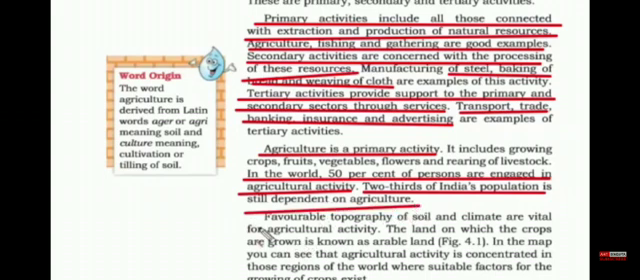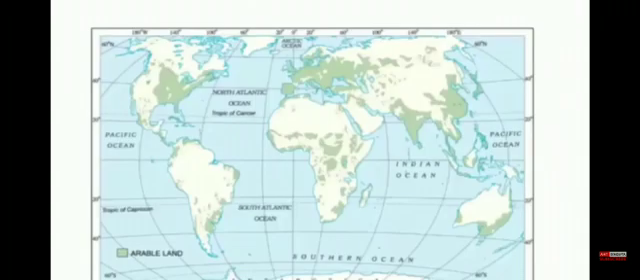So we know that to have a good agriculture we need favorable topography, which means the physiography of the place, and then the soil, the climate. These are all crucial things for flourishing agricultural activity. So if you look at this world map, it is a world distribution of arable land. The meaning of arable land is which supports agriculture, which is fertile enough to grow crops.